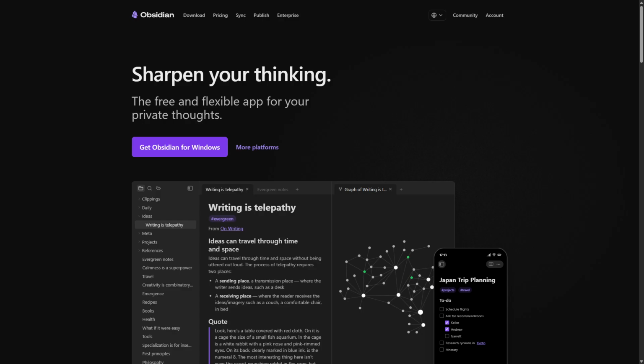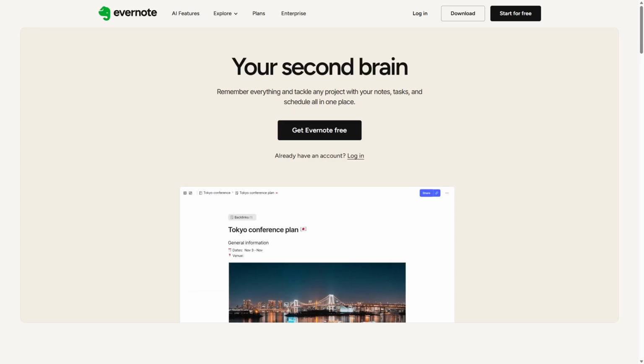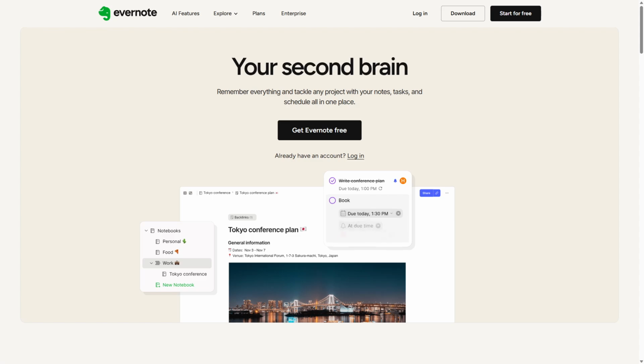If you value deep organization and knowledge management, Obsidian is the recommended choice for your note-taking needs. For those seeking an intuitive and straightforward note-taking experience, Evernote is the ideal option. It combines ease of use with powerful features. Choose the app that aligns best with your workflow and enjoy enhanced productivity.